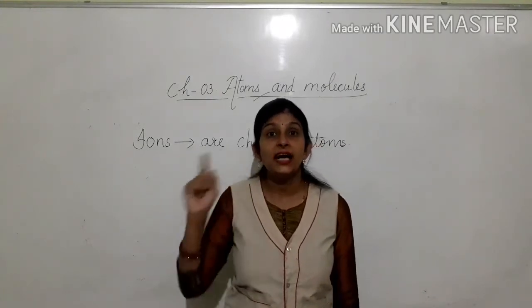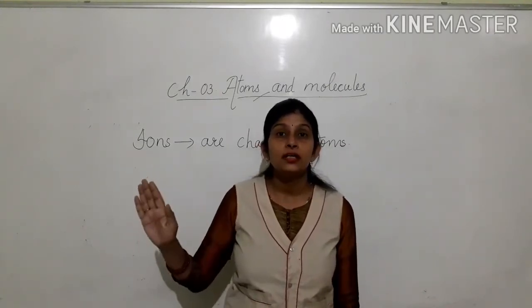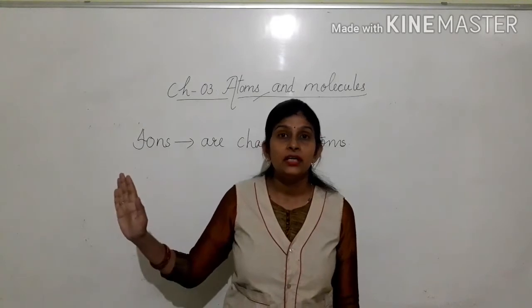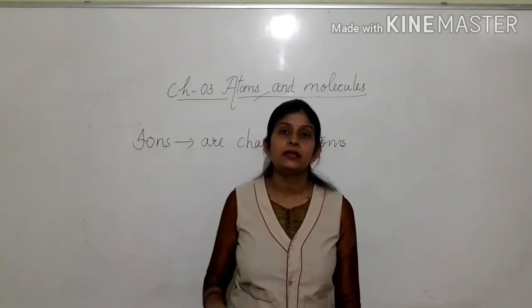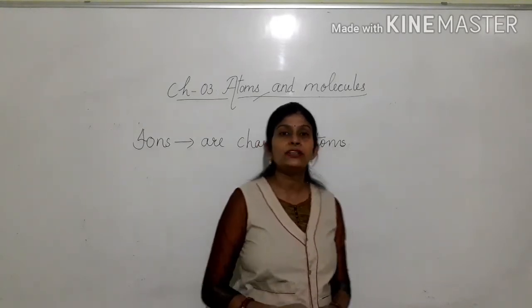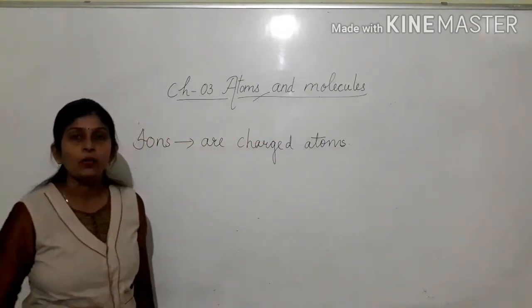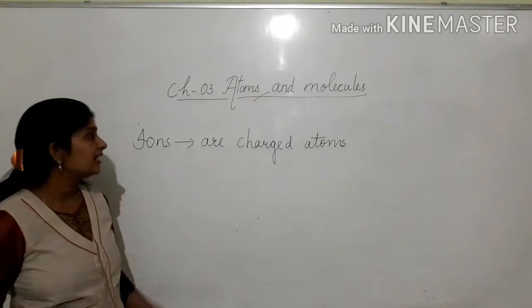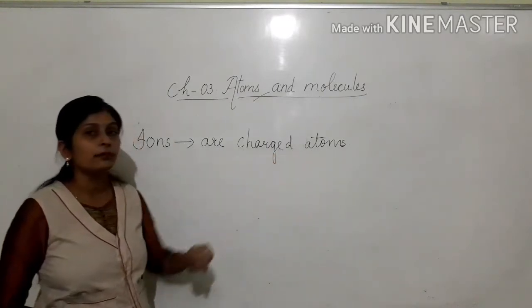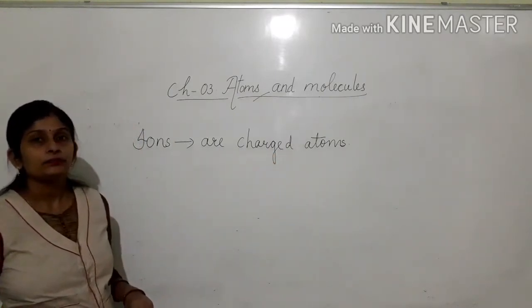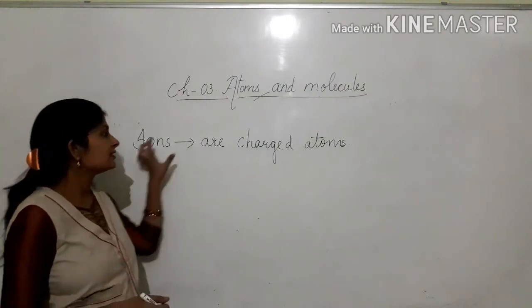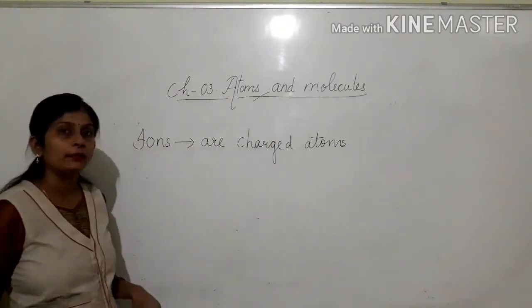That charged atom is not a simple atom, it is now an ion. So we can conclude that ions are charged atoms.